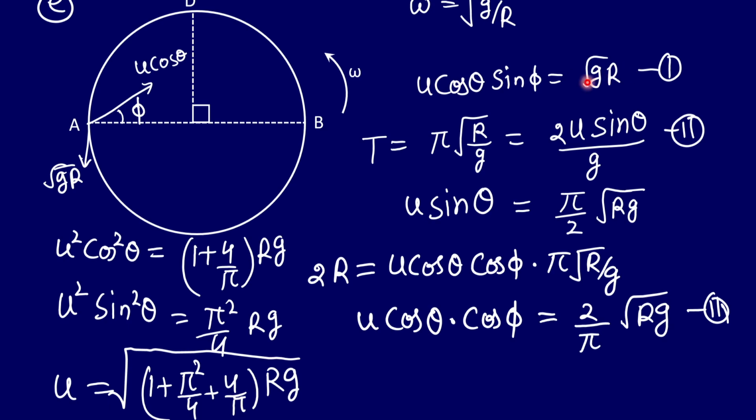So you can just put the value of cos theta in any of the equations. Since you know the value of tan theta, it is very easy to determine the value of cos theta. So you can just put the value of cos theta here, and you will get the value of sine phi. So consequently, you will get the value of phi also, right? So this was the solution of this question.